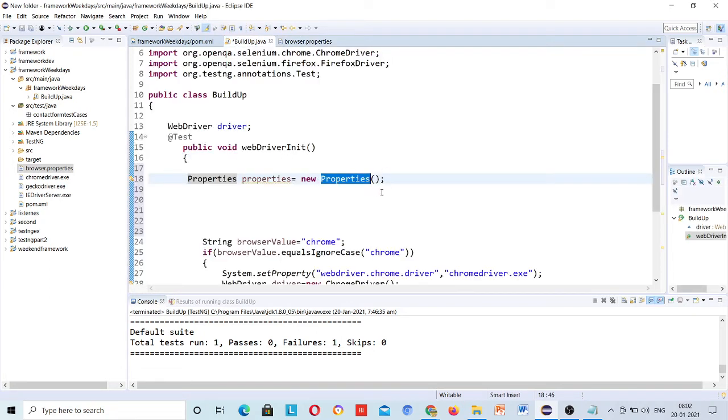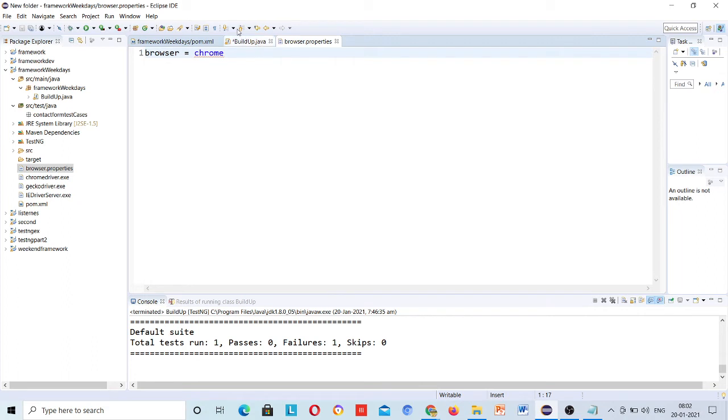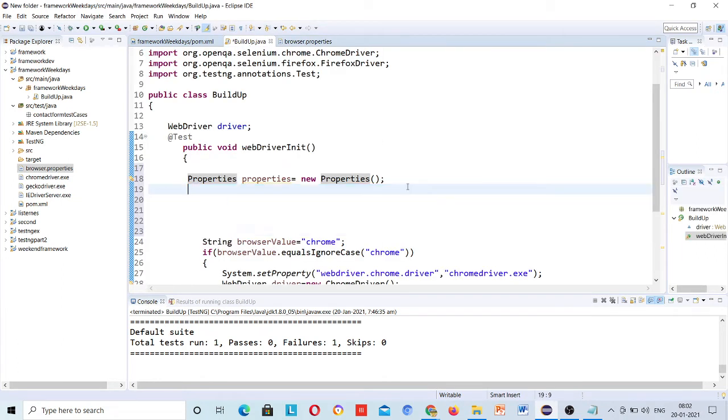But this Properties class should load this file, and for loading the file you have the Java file input stream class, and here you need to pass the location of the file.